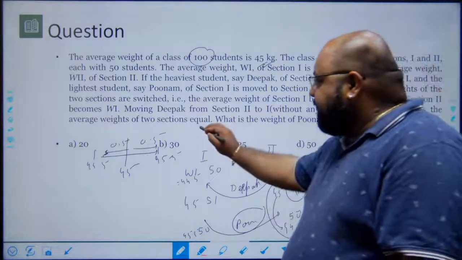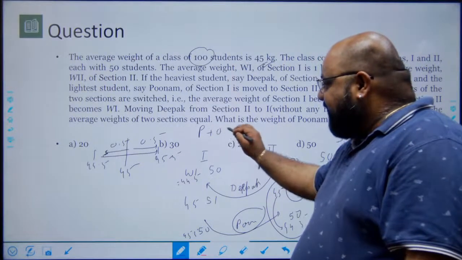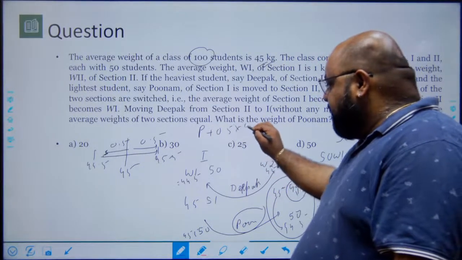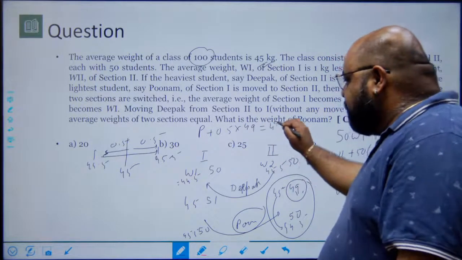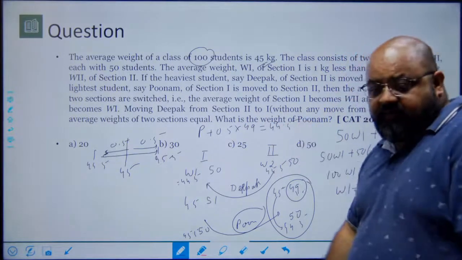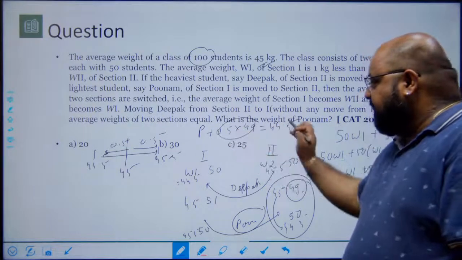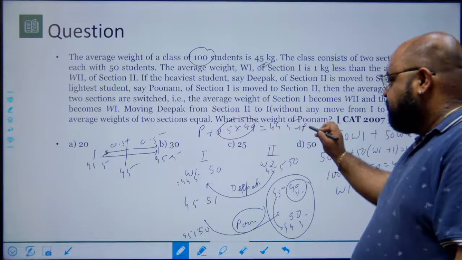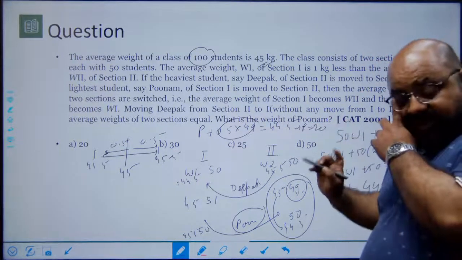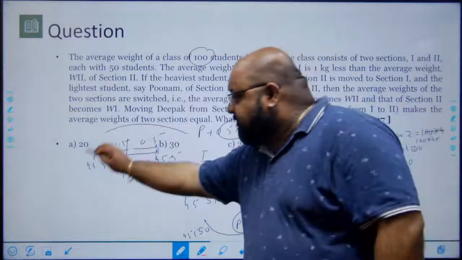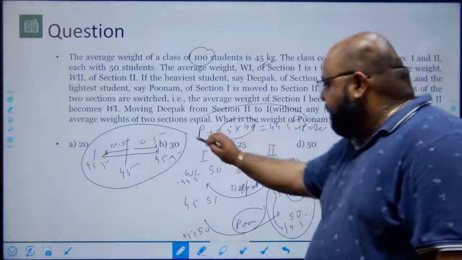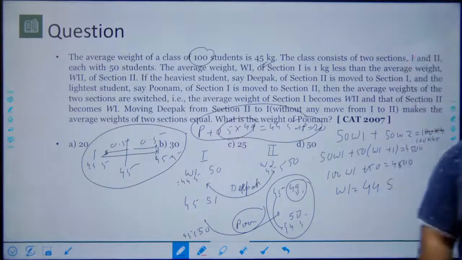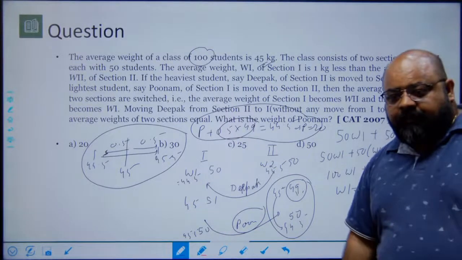And therefore, I can say Poonam plus half a kg from each of the 49 students is Poonam's new weight 44.5. This becomes 24.5, subtract, therefore Poonam becomes 20. So technically speaking, the only calculations required were this and this. The rest is just putting the data properly, right?